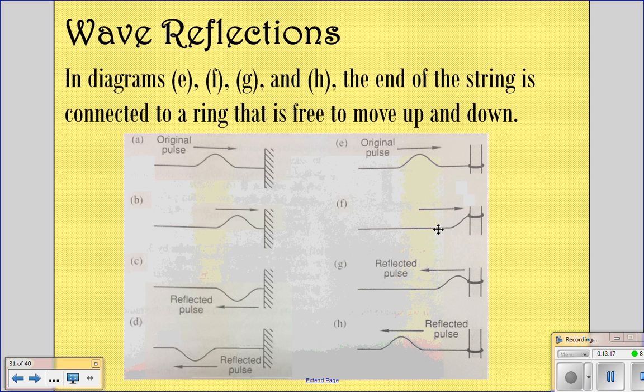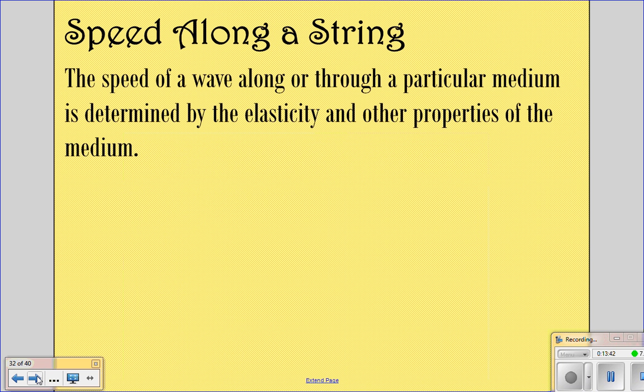But on the right side, E, F, G, and H, the end of the string is connected to a ring that is allowed to move up and down. And so as it gets closer and closer, the ring actually moves up. Then whenever it rebounds, the ring falls and our pulse gets pushed back up, and so it just travels back. So that's the difference if you have it connected to a fixed area or to something that can go up and down like a ring.